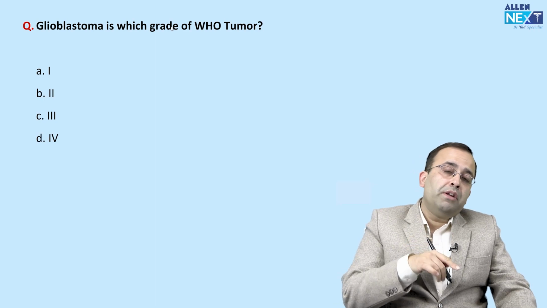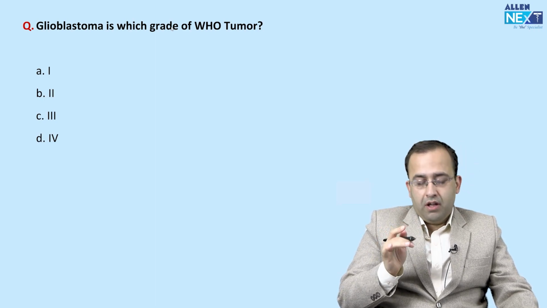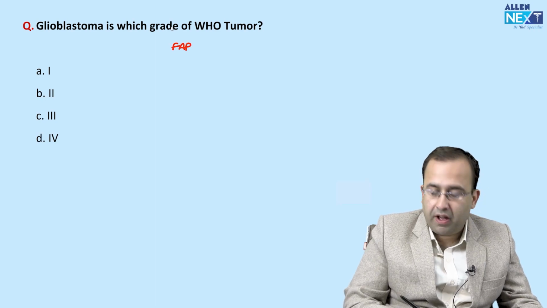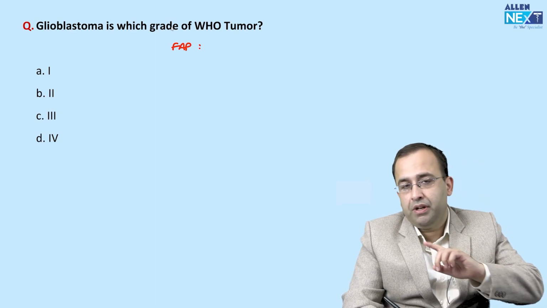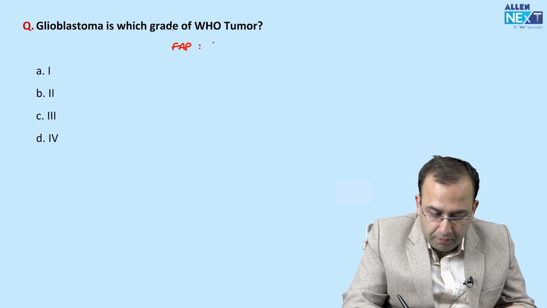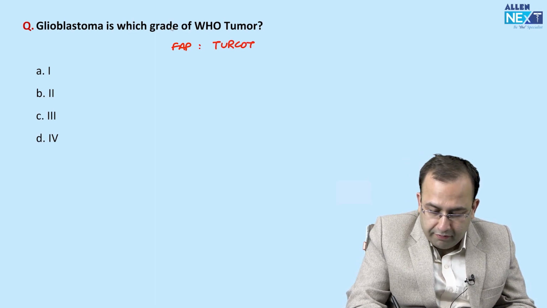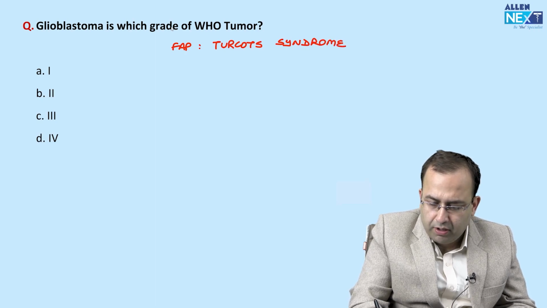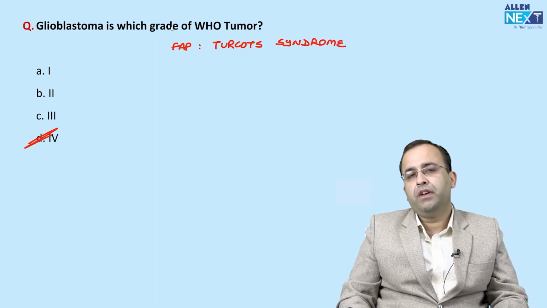Next, glioblastoma is which WHO grade tumor? Glioblastoma is associated with which colon cancer? It is associated with FAP. Which syndrome of FAP? Familial adenomatous polyposis. FAP, which syndrome? Turcot syndrome. Remember, FAP had 2 syndromes, Gardner's and Turcot's. FAP is a wicked disease to have, so cancer with it will be wicked.